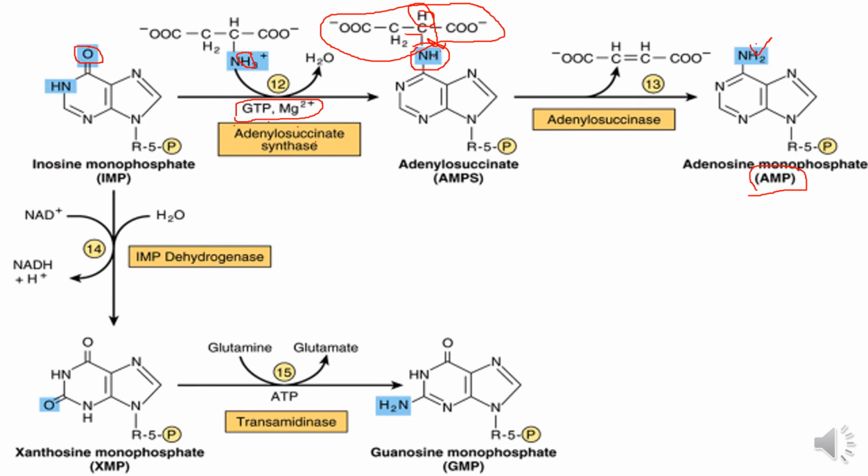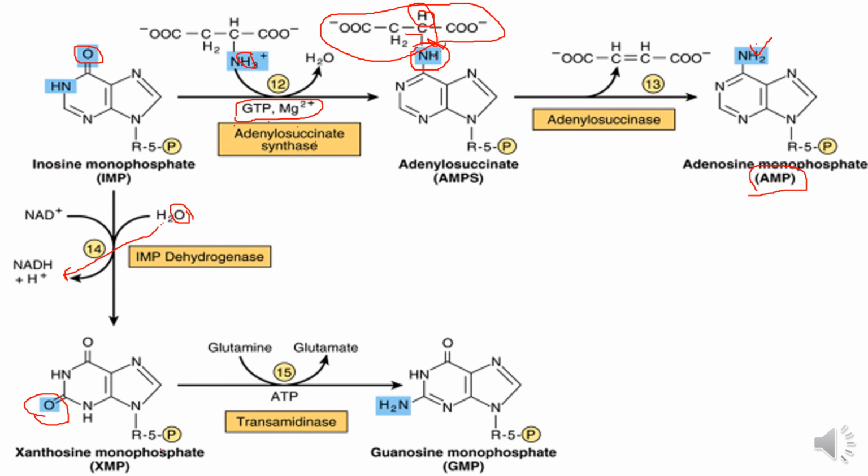The two hydrogen atoms of the water are transferred to NAD to form NADH, and the oxygen of the water molecule is added here, to convert it into an oxo ring, forming xanthosine monophosphate, also called XMP.